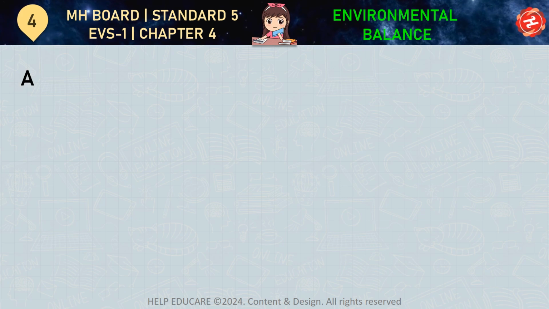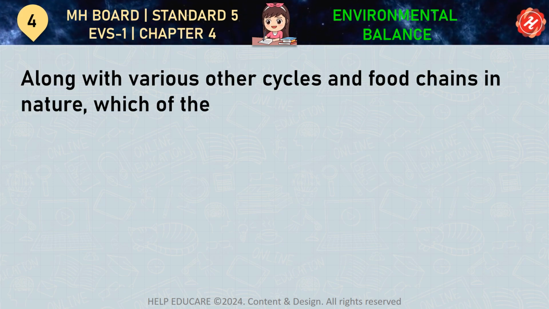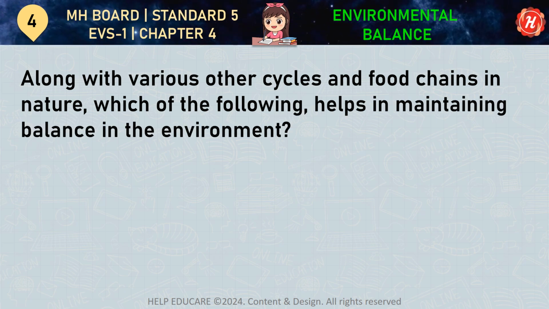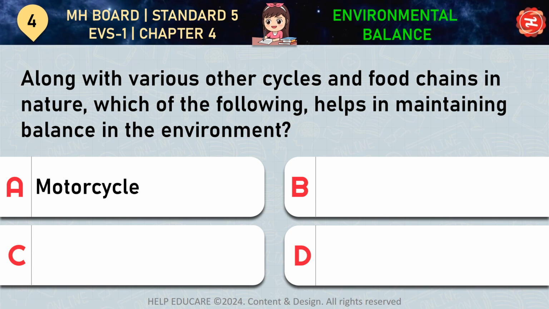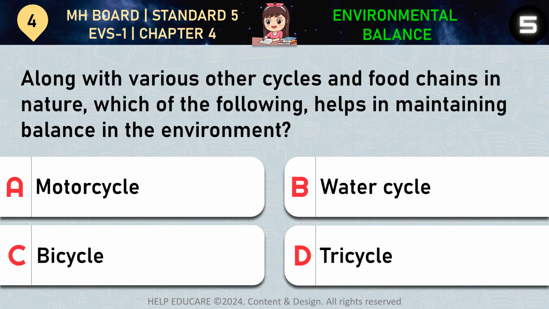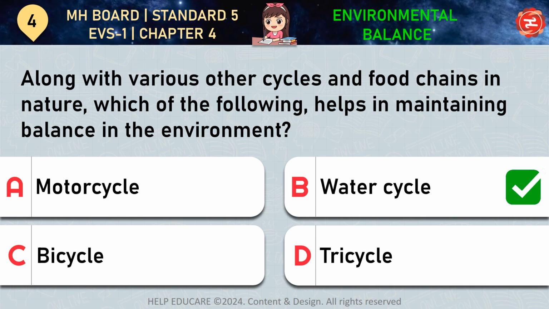Question number 4. Along with various other cycles and food chains in nature, which of the following helps in maintaining balance in the environment? Your options are A. Motorcycle, B. Water cycle, C. Bicycle, D. Tricycle. Correct answer is option B. Water cycle.